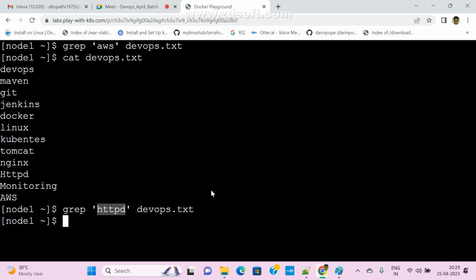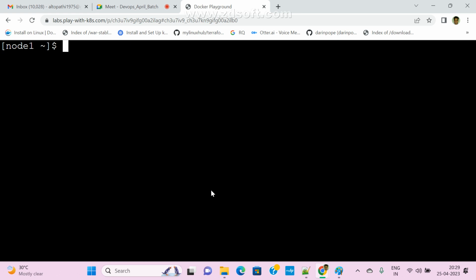In that case, I want to search whether it is uppercase or lowercase. So we need to pass one more argument: grep hyphen i, nothing but ignore case. Ignore means, leave it whether that is uppercase or lowercase, just check whether AWS is available or not. What is hyphen i? Ignore case. Ignore means just leave it whether it is upper or lowercase.